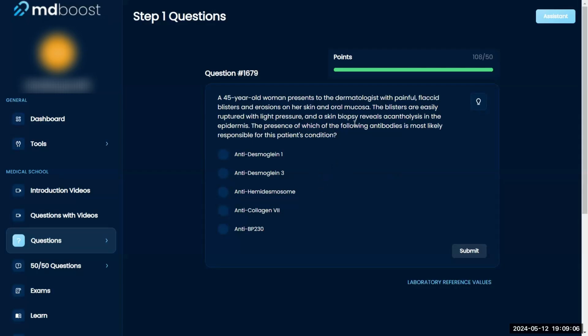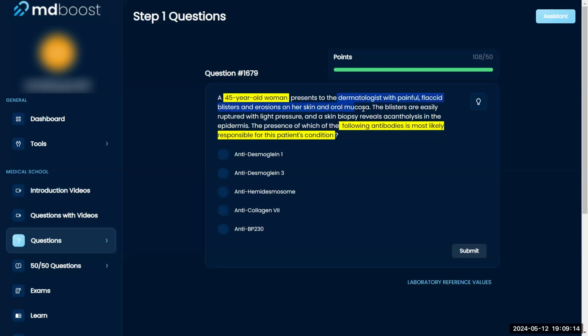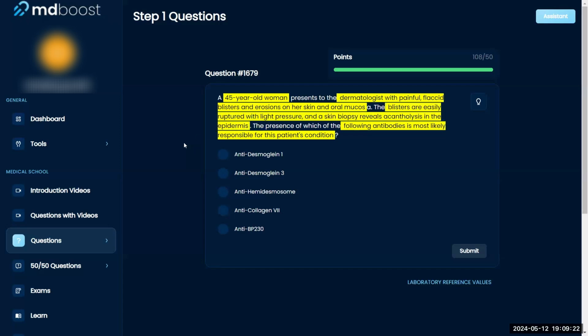The presence of which of the following antibodies is most likely responsible for this patient's condition? A 45-year-old woman presents to the dermatologist with painful, flaccid blisters and erosions on her skin and oral mucosa. The blisters are easily ruptured with light pressure, and skin biopsy reveals acantholysis in the epidermis. The presence of which of the following antibodies is most likely responsible for this patient's condition?